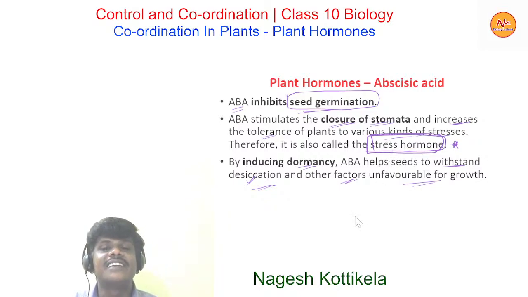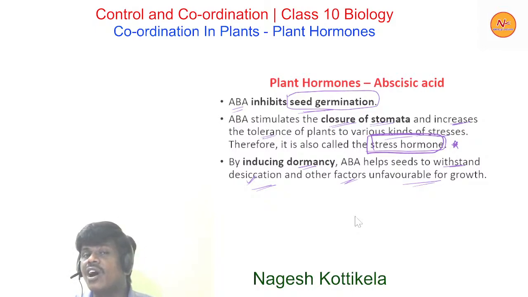So these are the different plant growth regulators. Among the 5 different types of plant growth regulators, auxins, gibberellins, and cytokinins are growth promoting hormones, and ethylene performs the dual role, both growth promoting and growth inhibiting activity, and finally abscisic acid has the growth inhibiting activity. So this is all about today's topic.